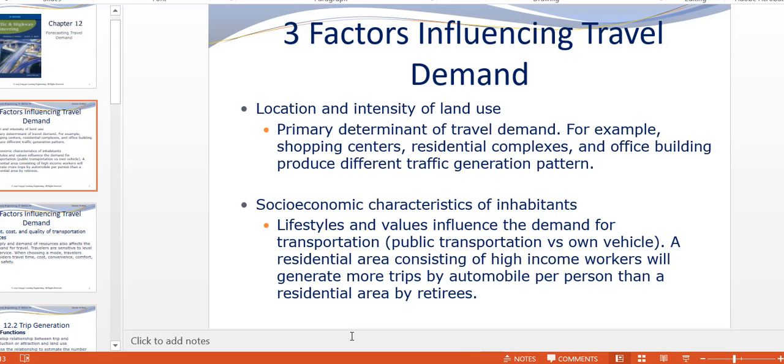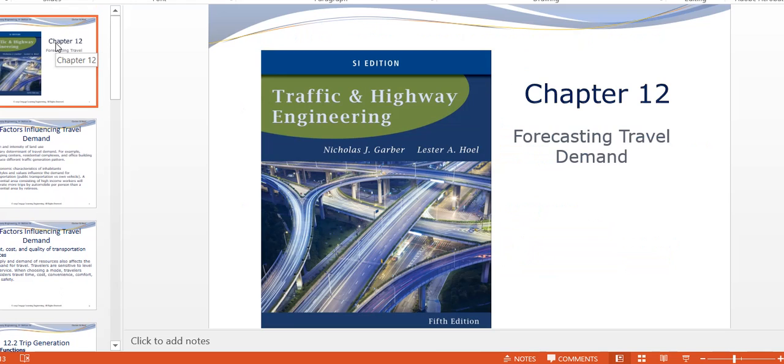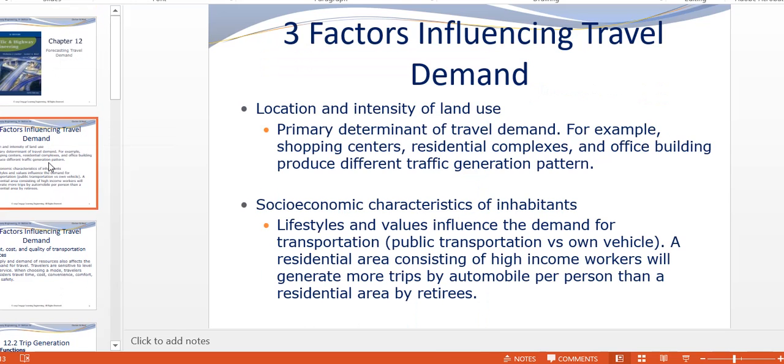This time we will start chapter 12, which is forecasting travel demand. Forecasting travel demand means we need to estimate or predict the demand on a route. Before starting, let us see what the factors influencing travel demand are.